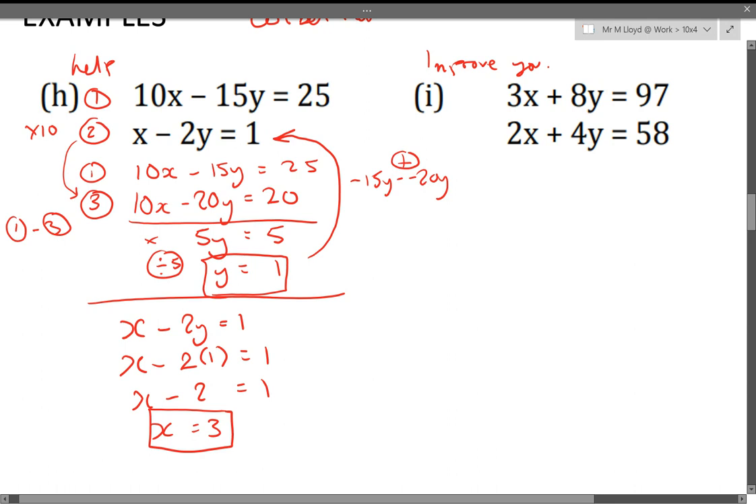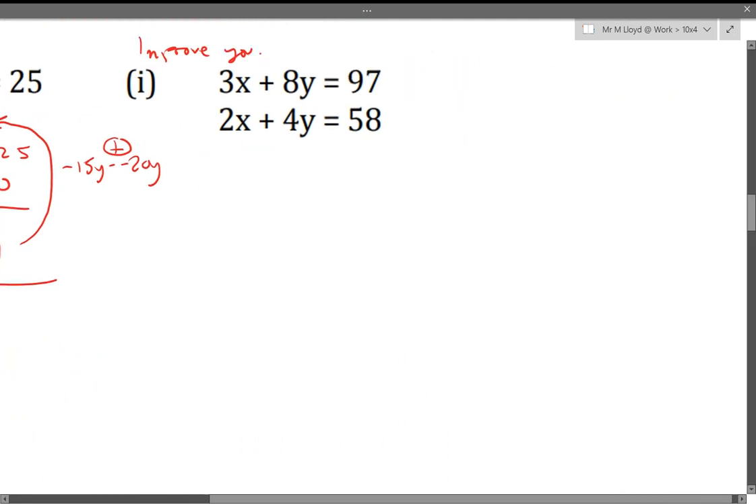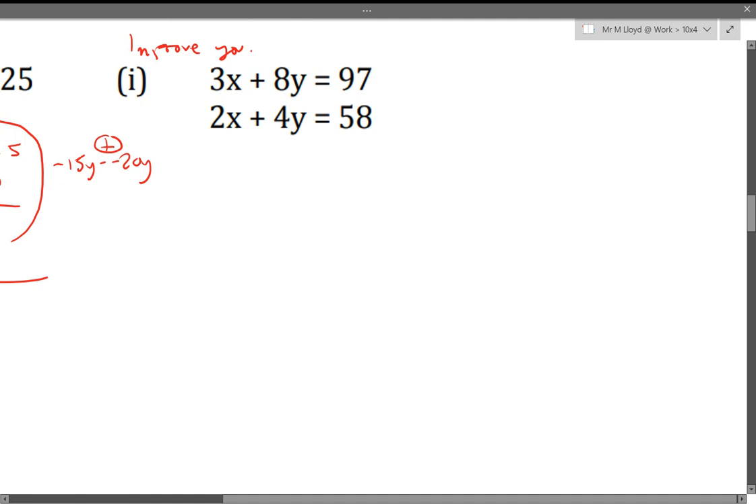Okay, now that one had a few negatives in it. The second part of our lesson with the questions will involve some negatives, so be careful with them. This next one is a little bit more straightforward, but I think we will have some negatives as we go.